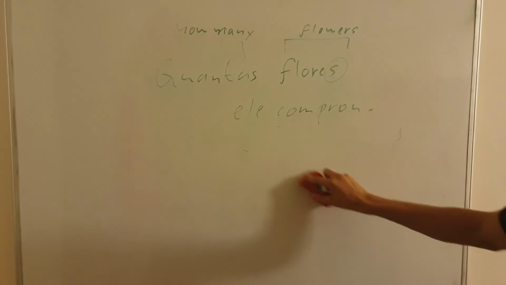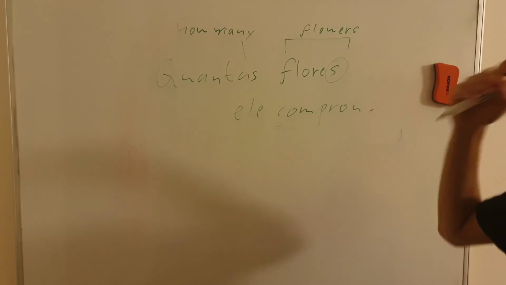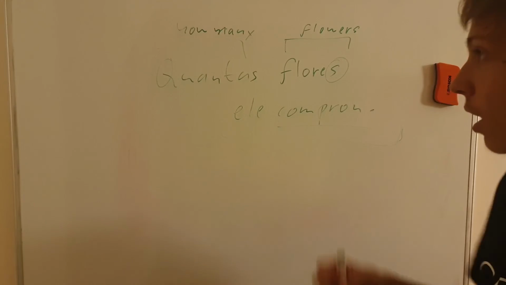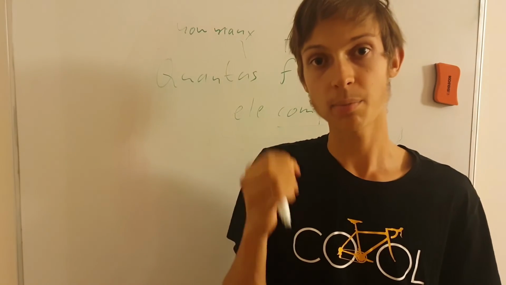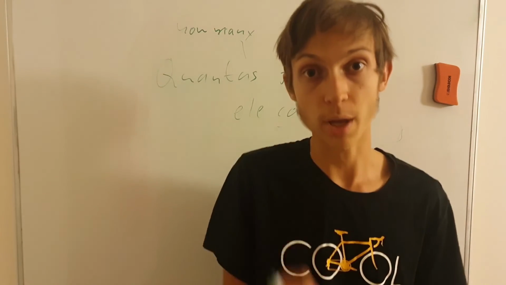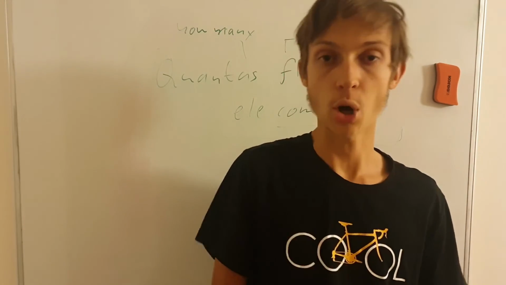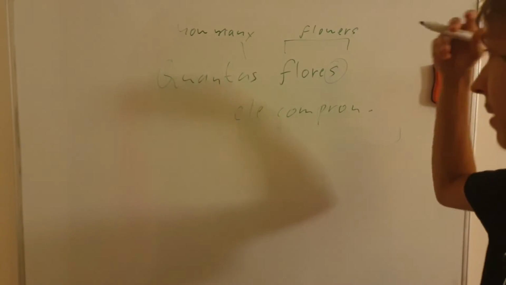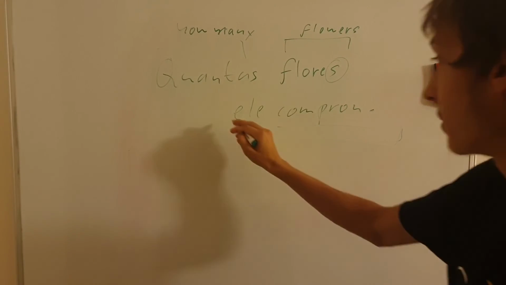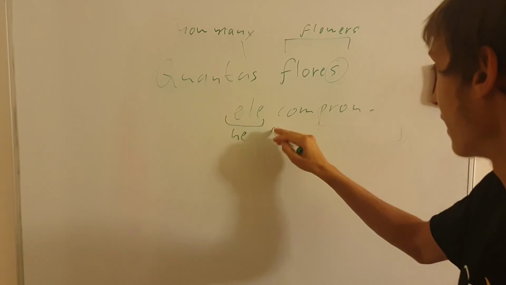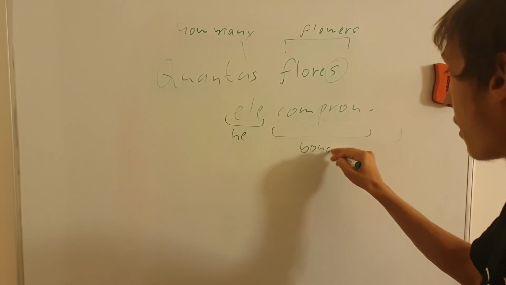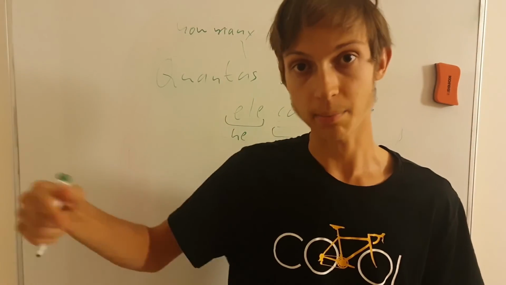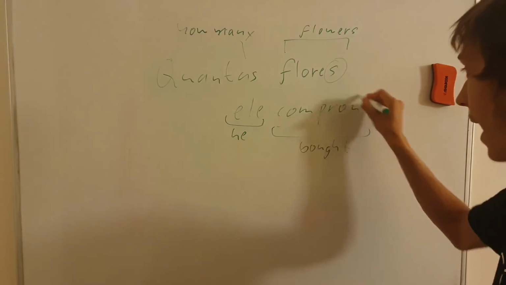So again, what we looked at in this video was the basic example sentence, "cuántas flores ele compró," where the regularly constructed simple past tense is shown in an example in Portuguese. "Cuántas flores" simply meant how many flowers, and "ele" means he. Particularly for the third person, so when it's he or she in the simple past, that's where the O ending comes in.